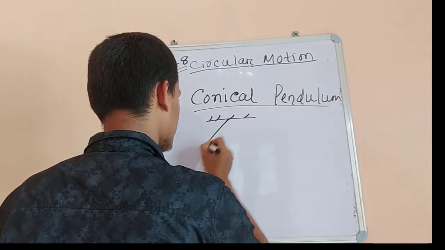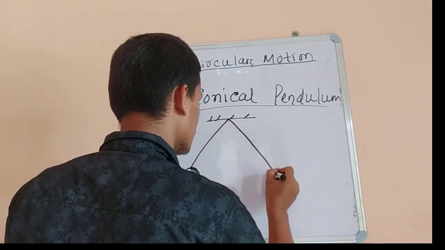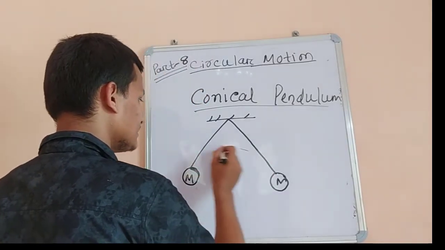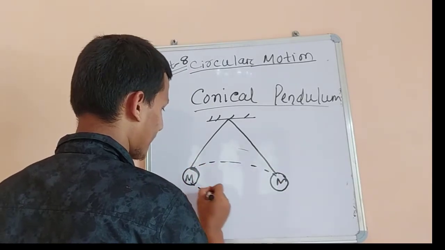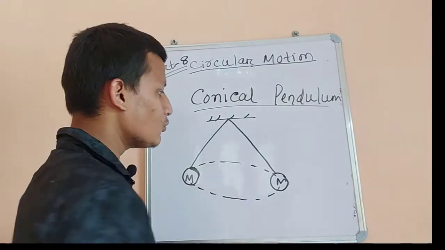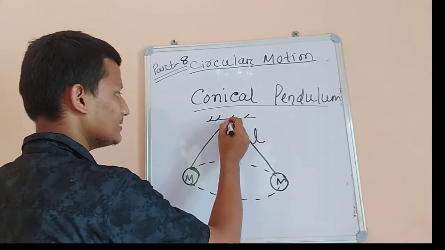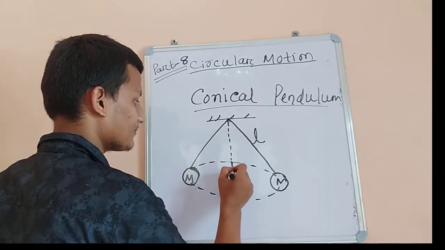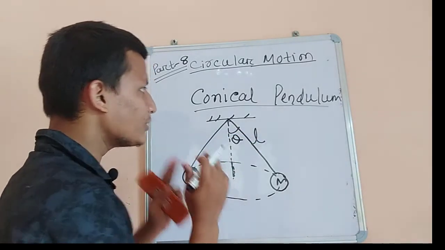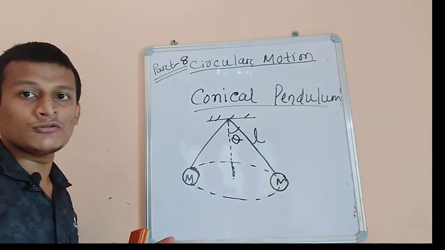This is our conical pendulum and it is moving in the anti-clockwise direction, and here is mass m. We first have to know what types of forces are acting on this conical pendulum. This is our length and this is our vertical length, and this angle is theta. Before going to the conical pendulum problem, we have to know the simple pendulum case first.